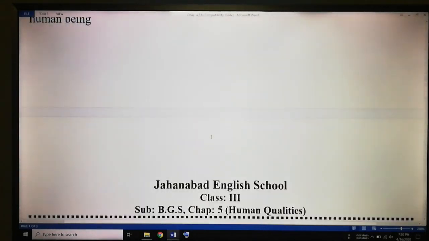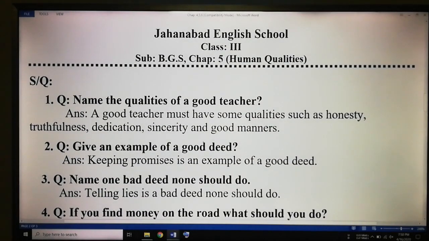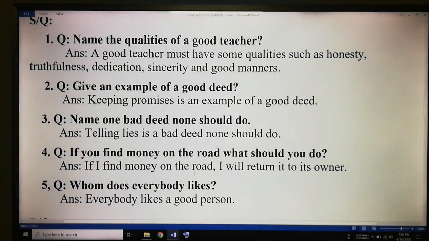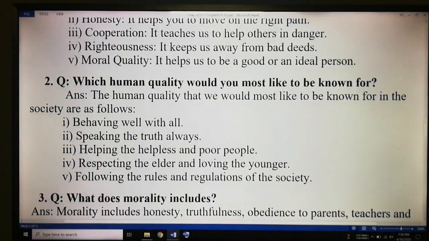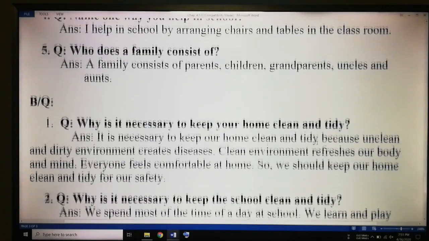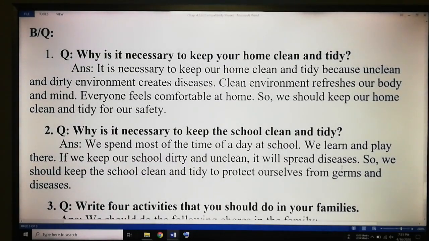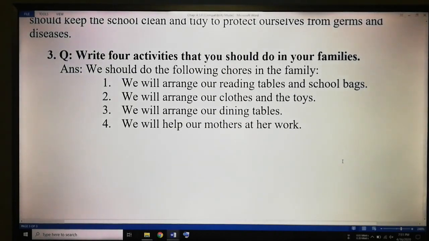Now we go to the sheet from chapter 5, human qualities. Here also we see SQ and BQ also. Now we see here chapter 6, improving our social environment. Here we see SQ and next BQ. All SQ and BQ type questions are included in this sheet.